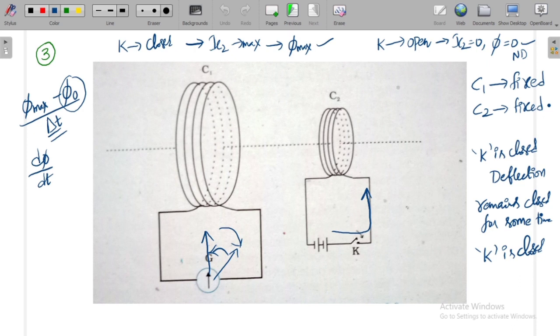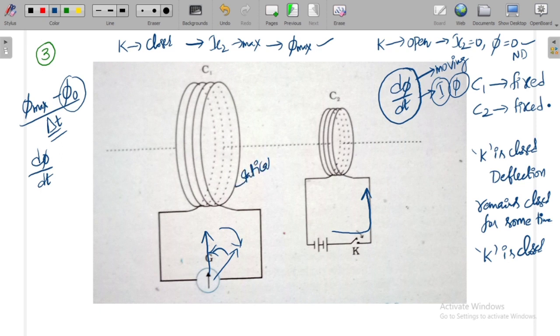There are two ways of creating d phi by dt, which means two ways of creating a change in magnetic field. One is by moving the conductor, by having some relative speed between the conductor and the magnetic field. The other is by creating a time changing current. By changing the current, you will have a time changing flux, so that an EMF is induced. So we can call the induced EMF in coil C1 the statically induced EMF. What can we call it?